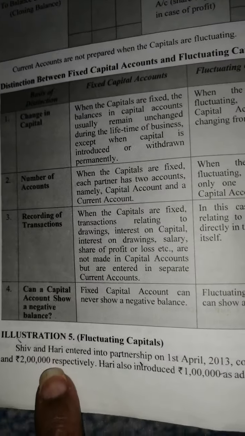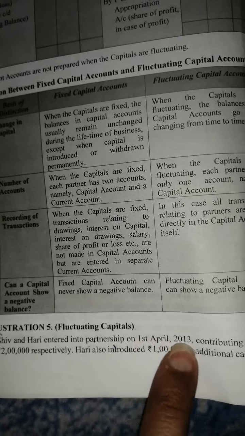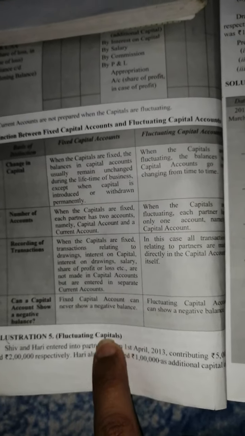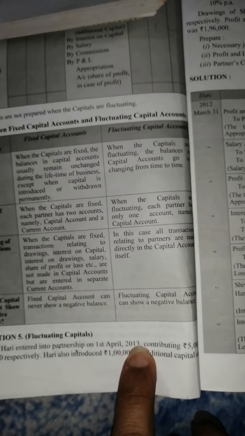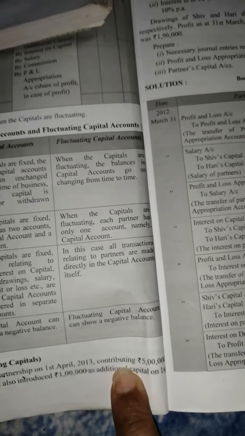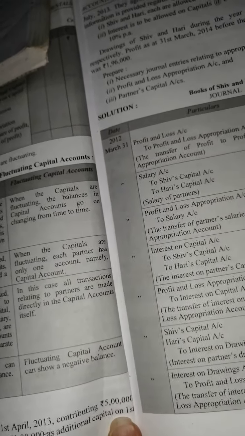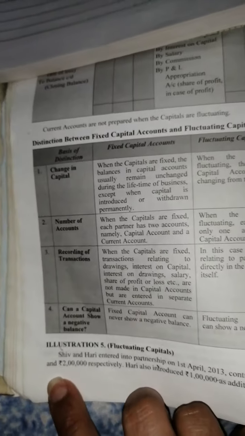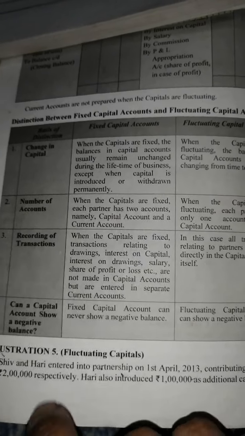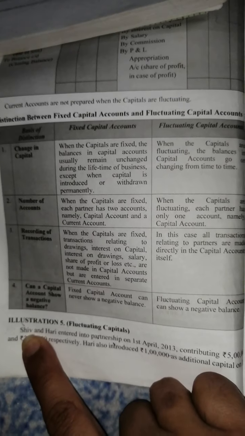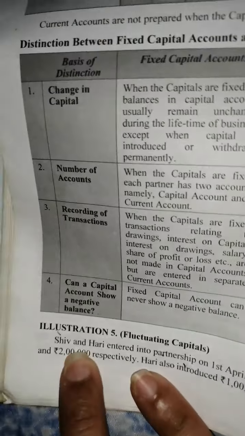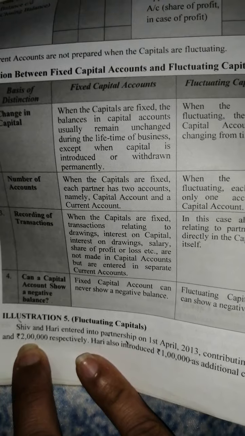It is given that Shiv and Hari entered into partnership on 1st April 2013. शिव और हरी दो पार्टनर्स हैं. कब पार्टनर्स बने वो 1 अप्रैल 2013 को. कंट्रीब्यूटिंग 5 लाख. See, it is rupees 5 lakh. ओके, यस 5 लाख. ओके, एंड रुपीज़ 2 लाख. It means Shiv had given the capital of rupees 5 lakh and Hari has introduced capital of rupees 2 lakh.